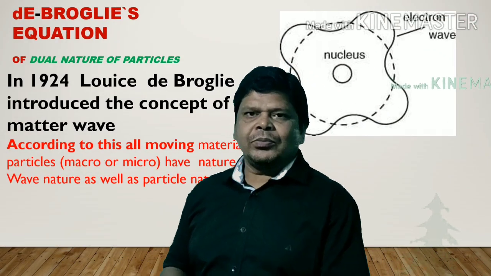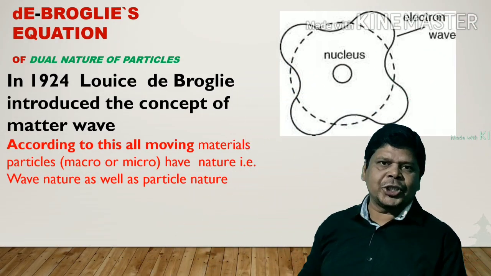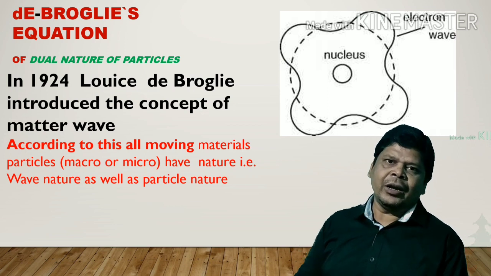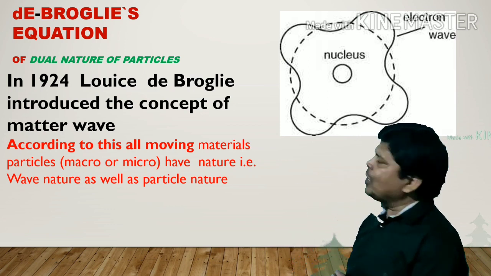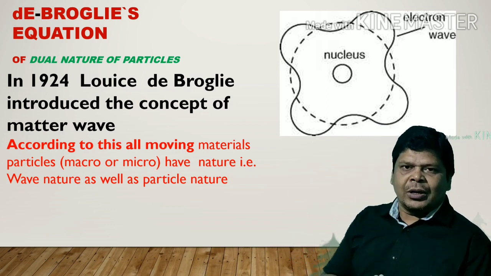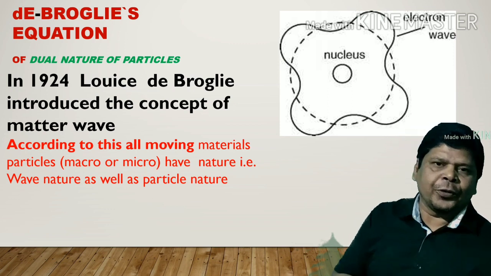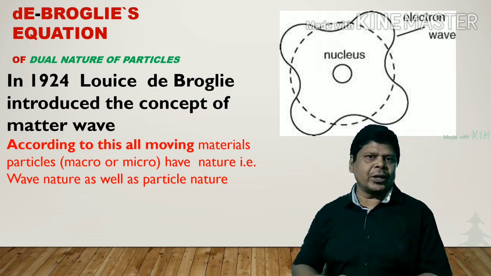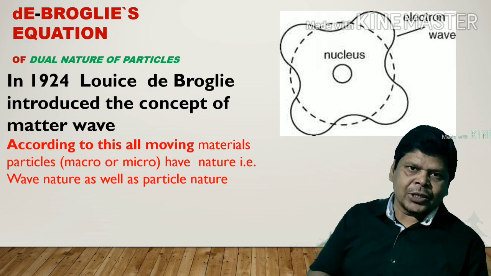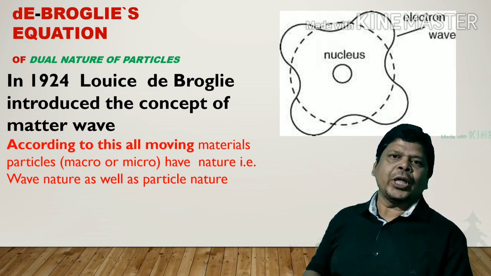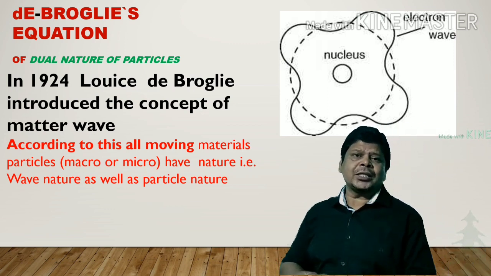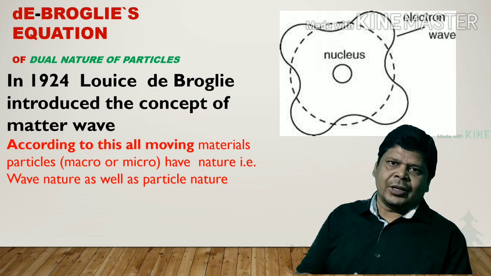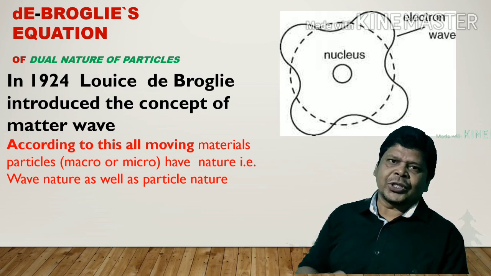Bohr's model of atom did not explain the dual nature of electrons. In 1924, de Broglie explained the dual nature of electrons. He introduced in 1924 a new concept, that is matter wave. According to this, any matter has both the characteristics, that is particle nature as well as wave nature, and this is called dual nature of particles.